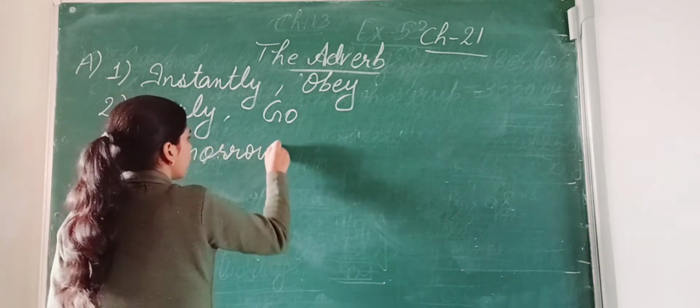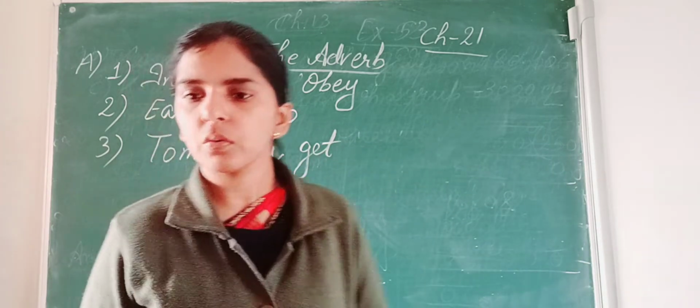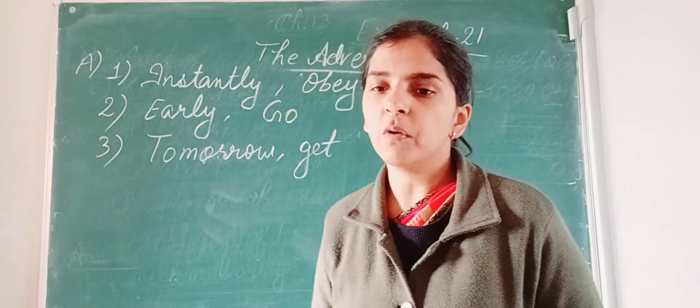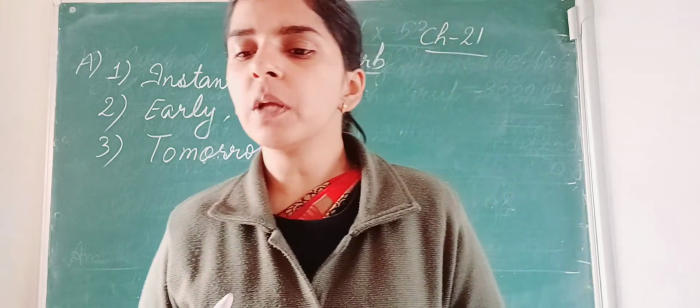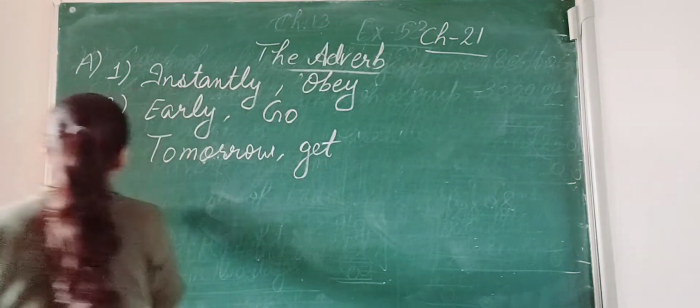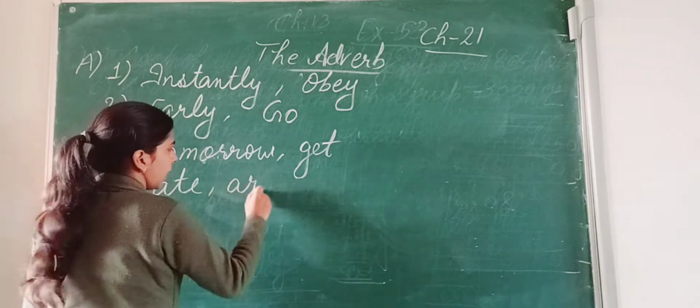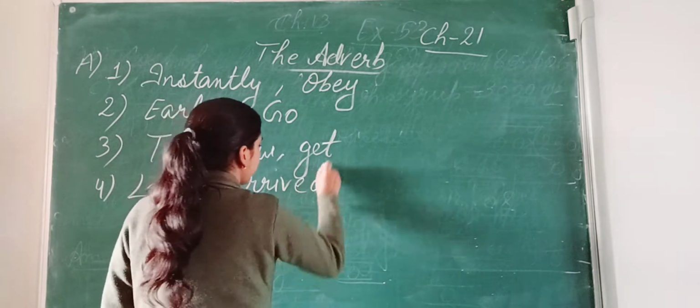T-O-M-O-R-R. Tomorrow. And the verb is get. Okay? The verb is get. Number 4. That day all the people arrived late. So which is the adverb of time here? Late. And what is the verb? Arrive. Okay.